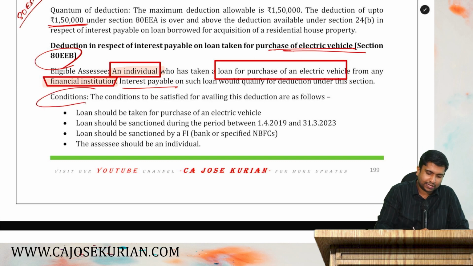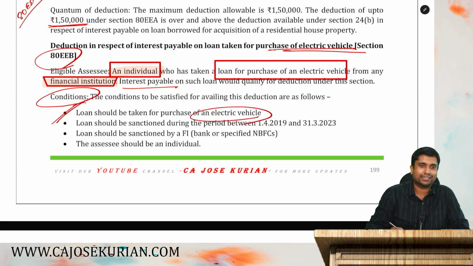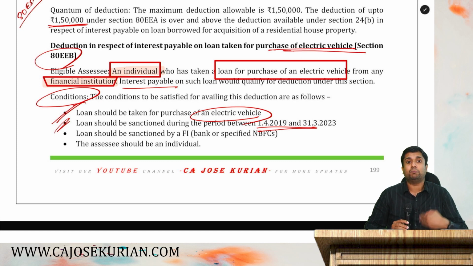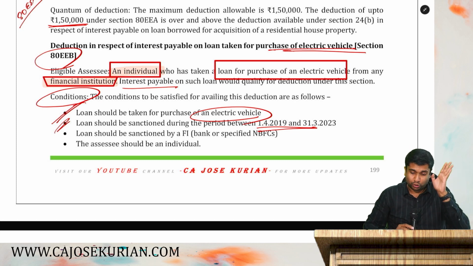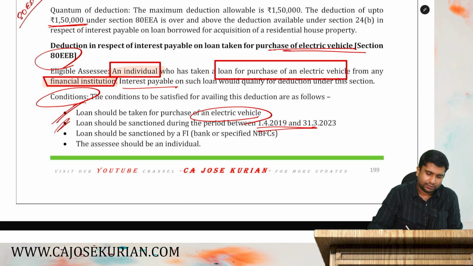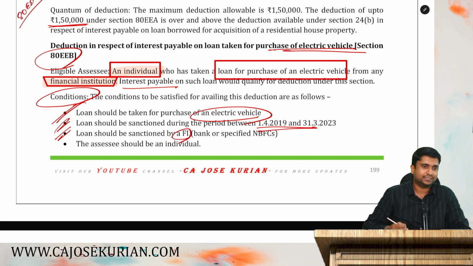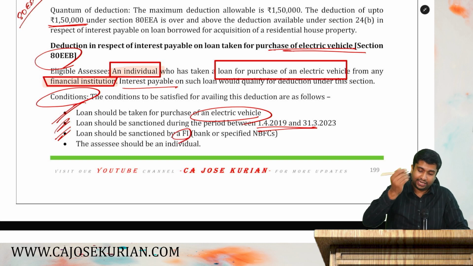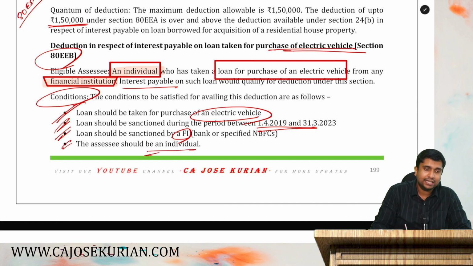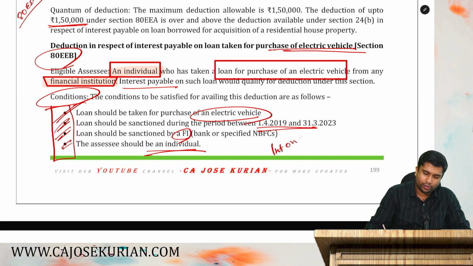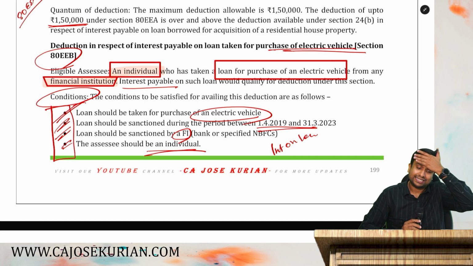Now listen, there are certain conditions that have to be satisfied. So let's understand the conditions. Number one, the loan should be taken for the purchase of an electric vehicle. We have already said that. Point number two, the loan should be sanctioned between 1st April 2019 and 31st March 2023. Then the loan should be taken from a financial institution and the assessee should be an individual. If all the conditions are satisfied, then you will get interest on loan as a deduction from your taxable income.